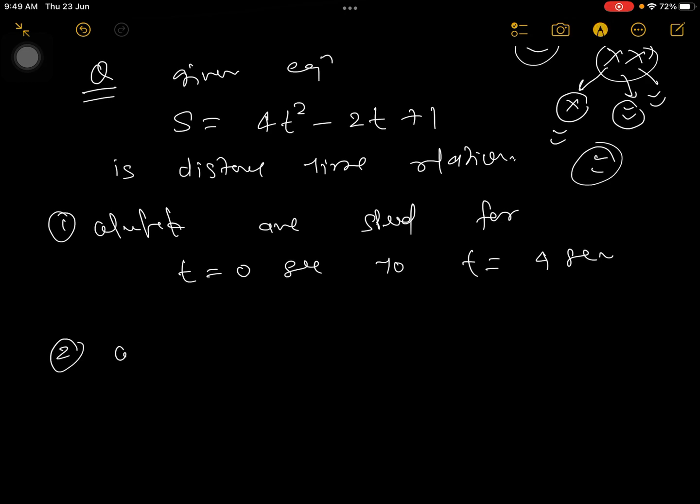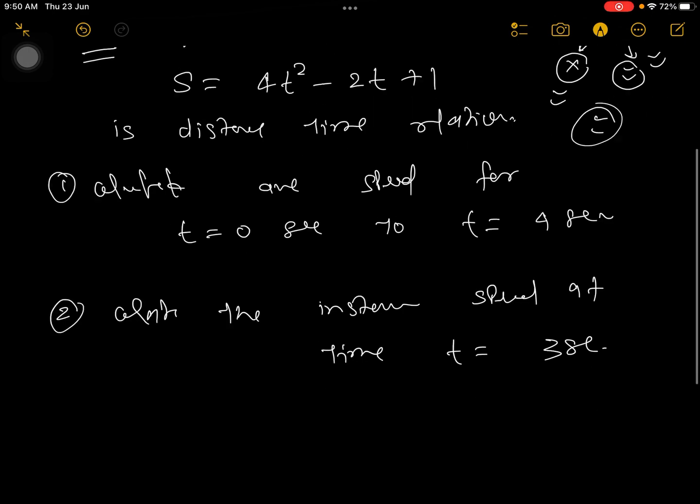Then calculate the instantaneous speed at time t = 3 seconds.